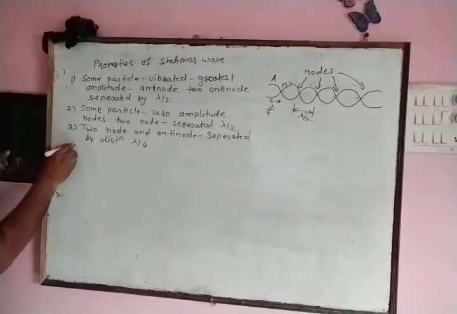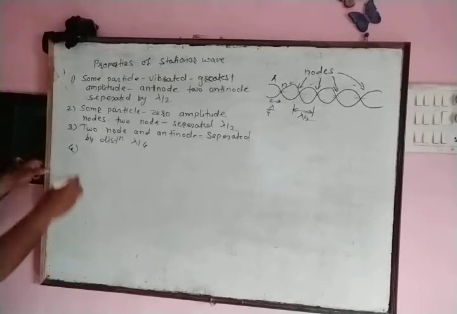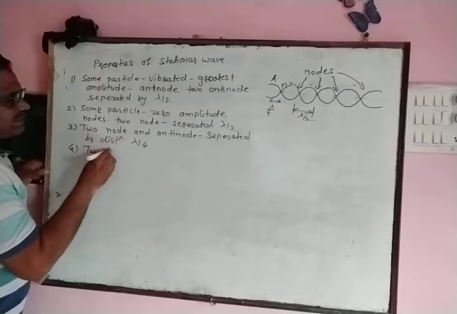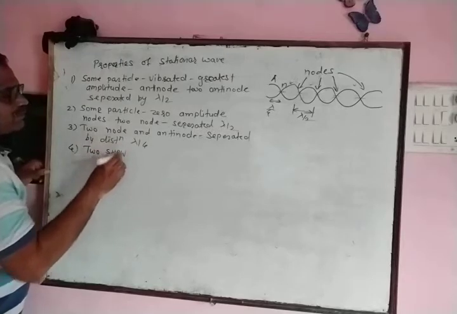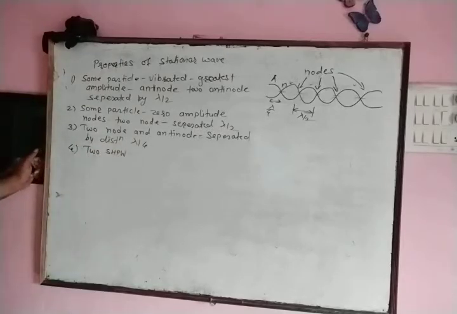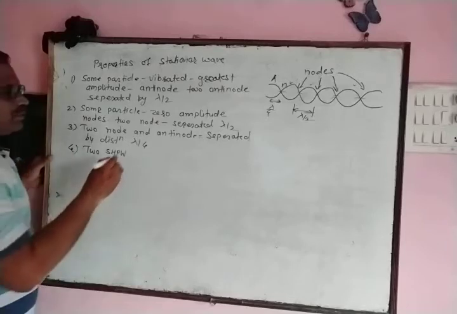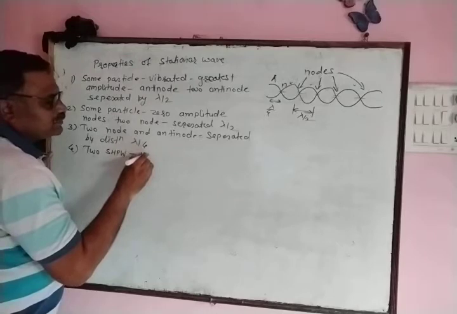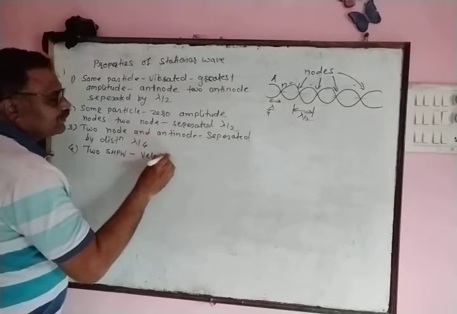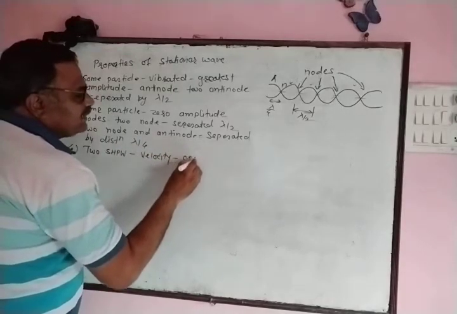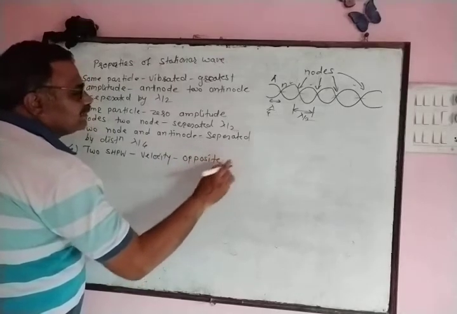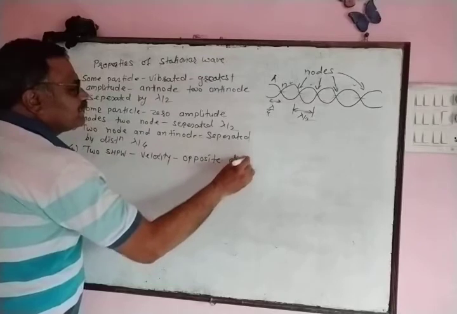Next property, stationary waves are generated when two identical simple harmonic progressive waves, that is two waves having the same velocity and traveling in opposite directions, cross each other.